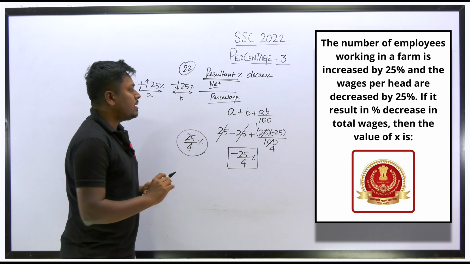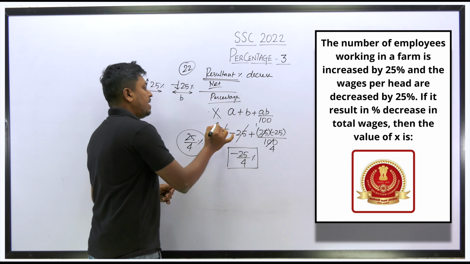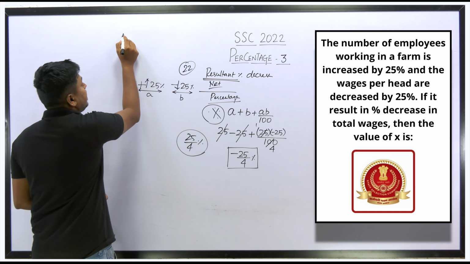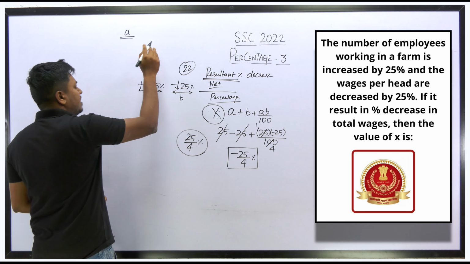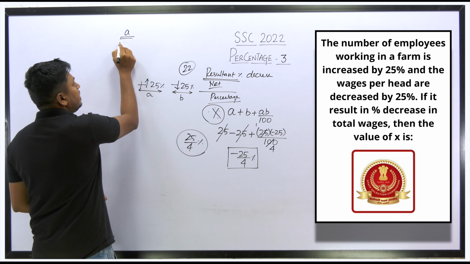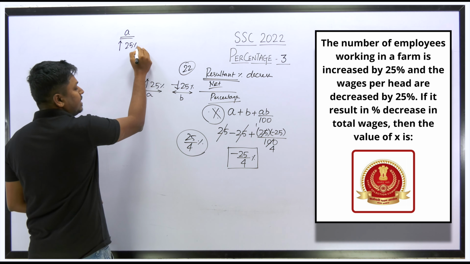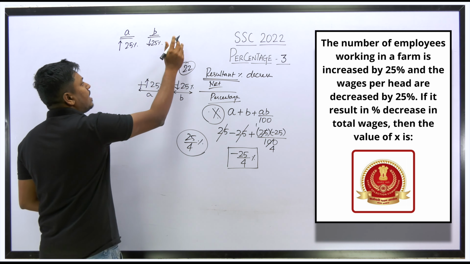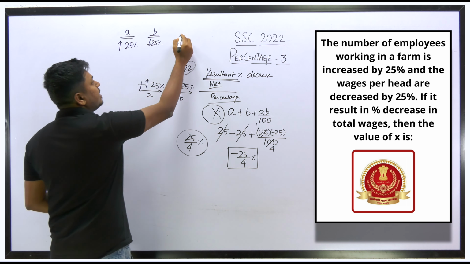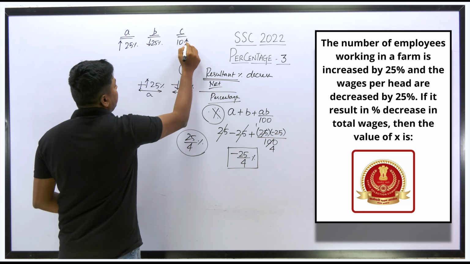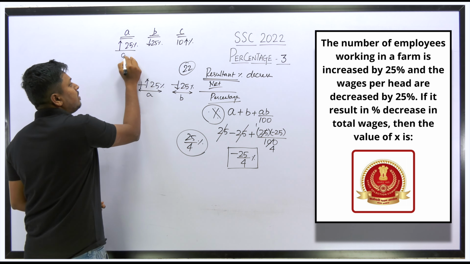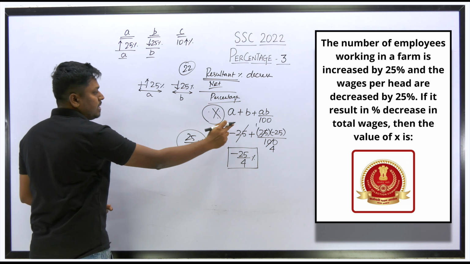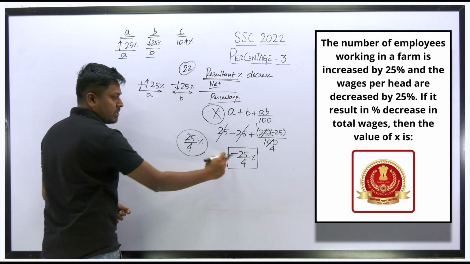So friends, understood or not? Right? It's one of the important formulas. Never forget this formula, A plus B plus AB by 100. There is another variation also, right? They can give you a question like this also. Initially the employees are increased by 25%, then their salary is decreased by 25%, and after some period the wages are increased by 10%. For example, let me keep it like this. So this will be the value of A and this will be the value of B. First you need to substitute the values of A and B in the formula, and the final answer is what? Minus 25 by 4.